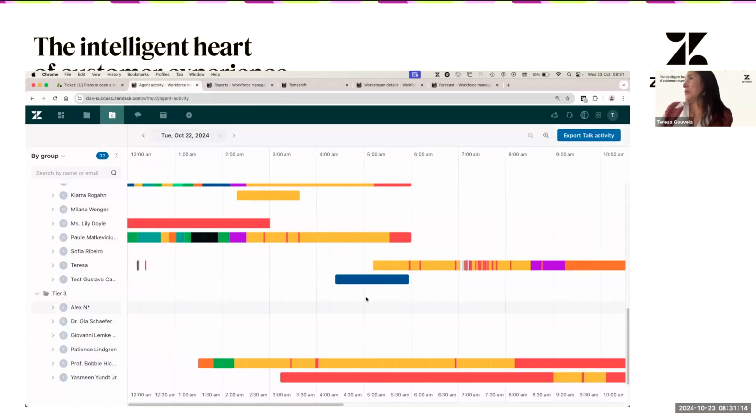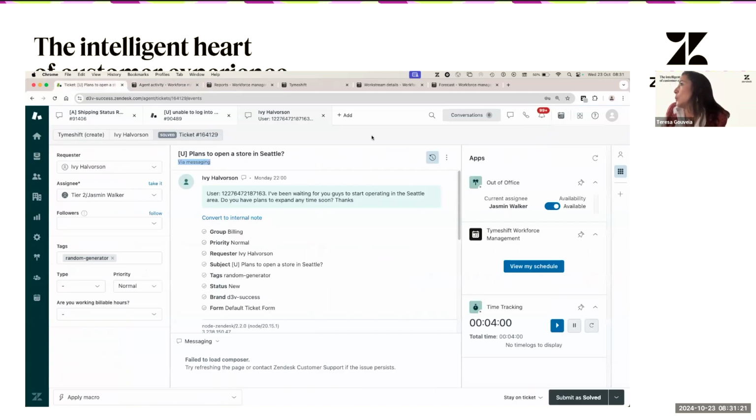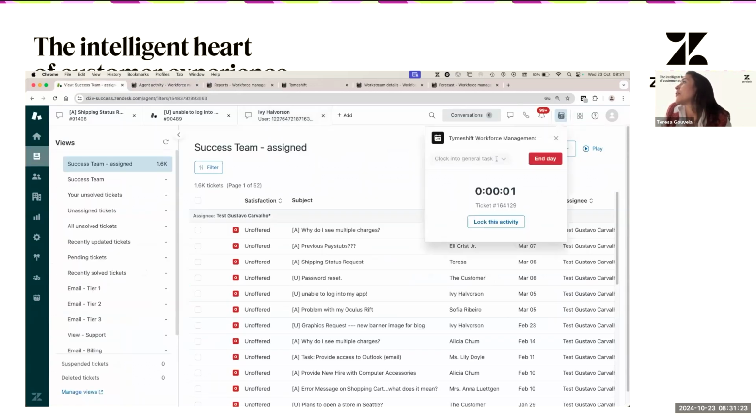Cool, so I see that we're running out of time, so I'm going to quickly explain what a general task is, which, as you remember, is also part of the options that agents can clock in. These are usually activities happening outside of ticket work. So workstream is 100% ticket related, general task is everything that is not ticket related. That might be other activities that agents can do. Let's say they have to check a specific platform. So you might create a general task to track that activity.